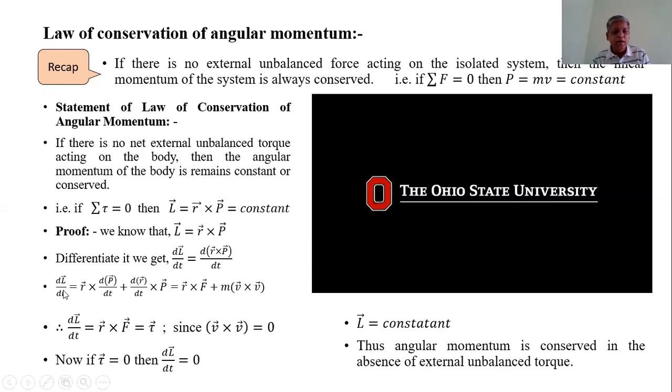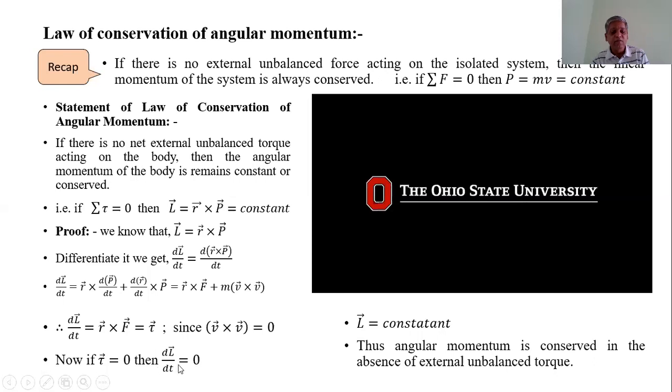Therefore, the rate of change of angular momentum is equal to r cross F. But r cross F, that is the position vector cross vector F, is called the torque. Therefore, the rate of change of angular momentum with respect to time is the torque. But if there is no external unbalanced torque acting on the system, that means when the torque tau is equal to 0, then the derivative of angular momentum with respect to time is also equal to 0.